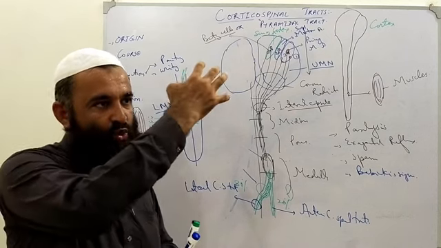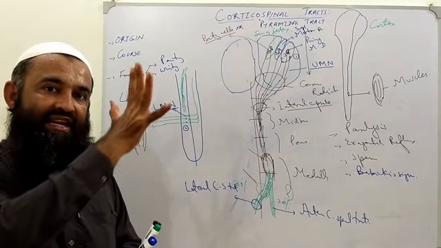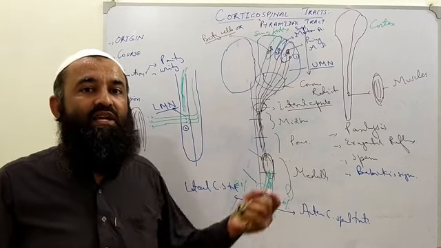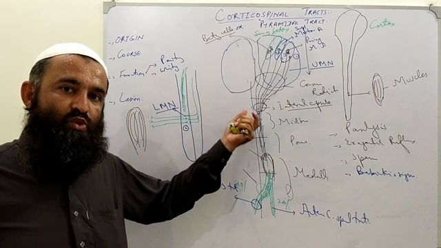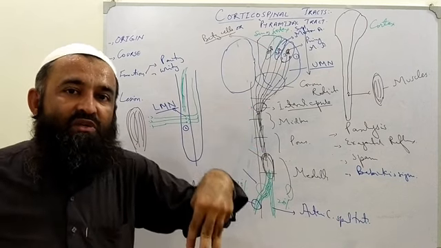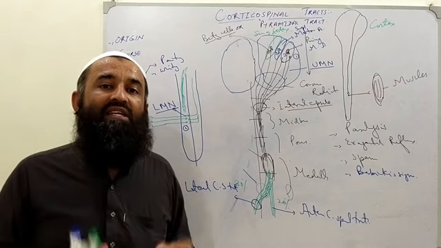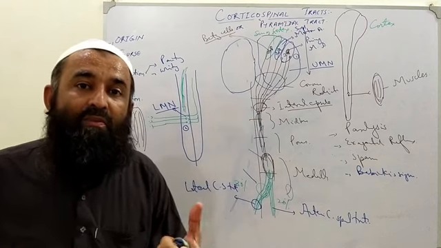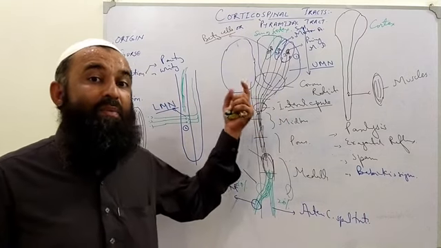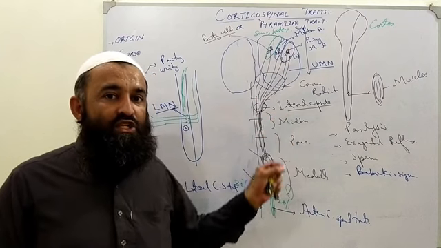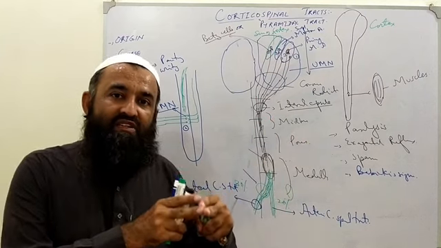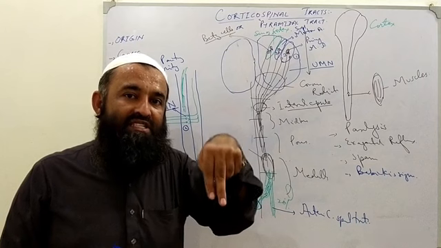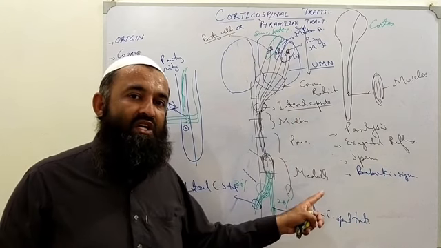From there it originates, then forms a fan-like structure known as the corona radiata, then converges at the internal capsule, then goes downward through the midbrain and pons, and when it comes in the medulla, it forms a pyramid-like structure, like the pyramids of Egypt. Due to that, this tract is called the pyramidal tract in the upper portion of the medulla. Then in the lower portion of the medulla, 80% of the fibers cross to the opposite side and form the lateral corticospinal tract. 20% remain on the same side, called the anterior corticospinal tract.